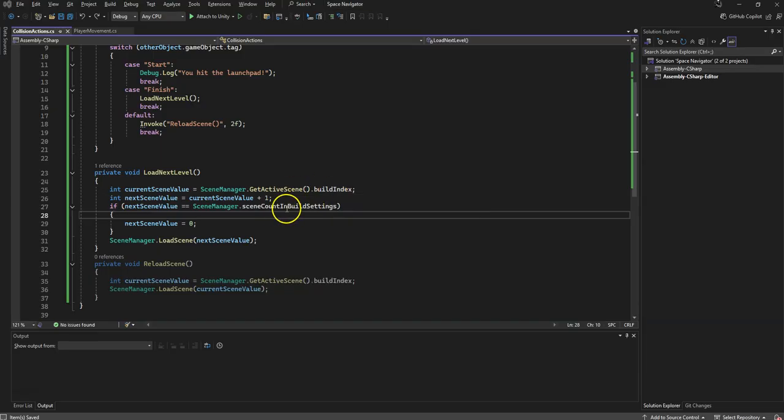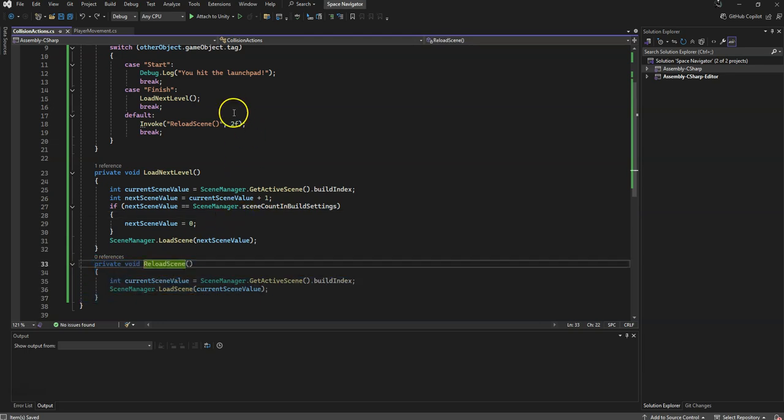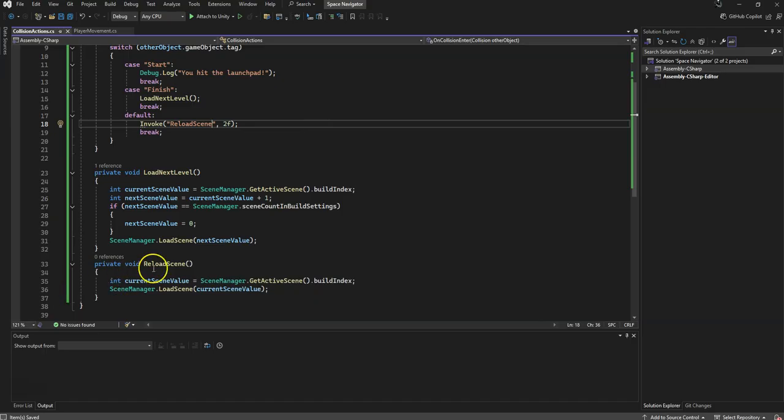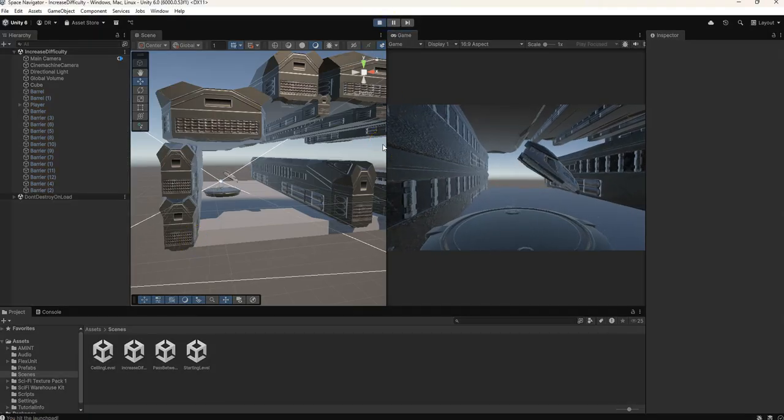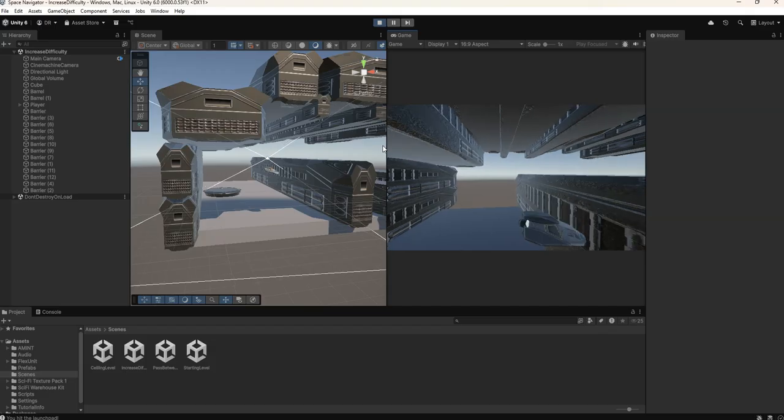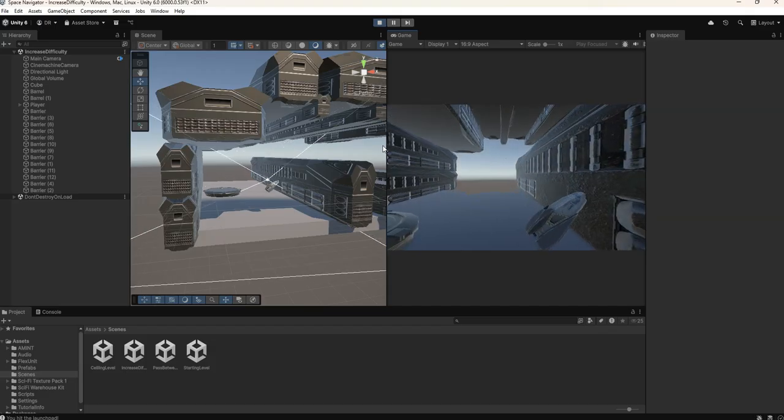Looking at my code here, I can see right now reload scene is kind of grayed out. It's because I made a small mistake. I put parentheses here, so I need to take those parentheses out. You can see now it made the highlight, so that should fix that error. If we go ahead and test our game again, I'm going to have this take off. Let's just crash into something. Boop. And wait 2 seconds.